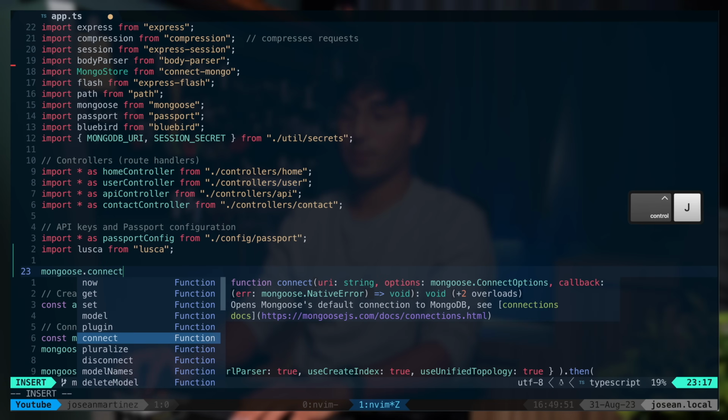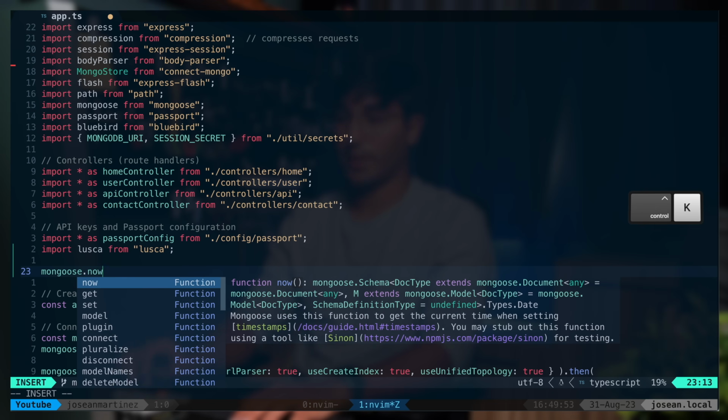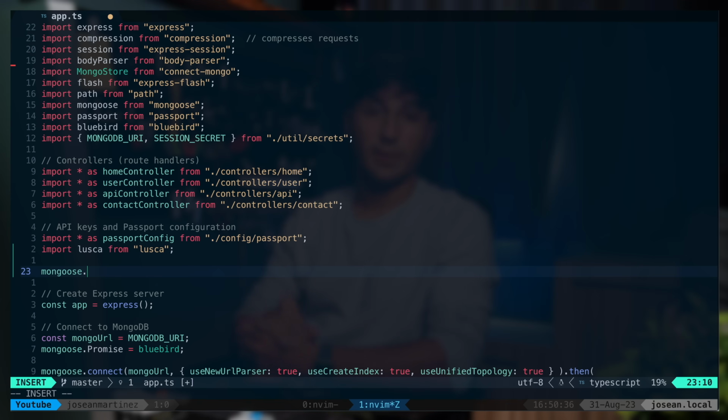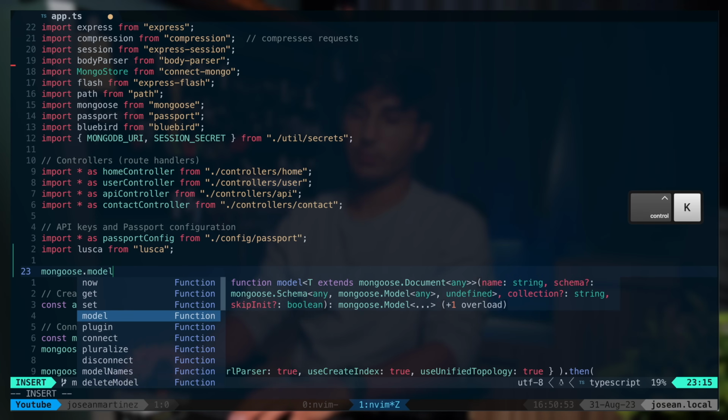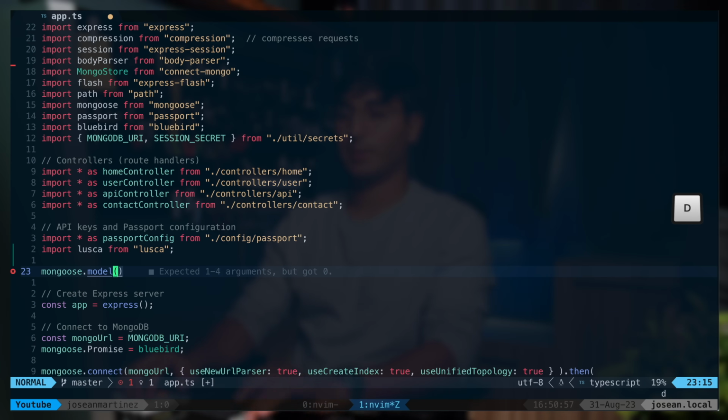I'm navigating through these with Ctrl+J and Ctrl+K. If the preview window doesn't fit on the screen, then you can also use Ctrl+F and Ctrl+B to scroll through it. To close the recommendations, you can use Ctrl+E. Again, these are the custom mappings that we configured earlier in the nvim-cmp plugin configuration. If instead you want to choose one of them, you can just hover over it and press enter. Alright, I'm going to remove this.